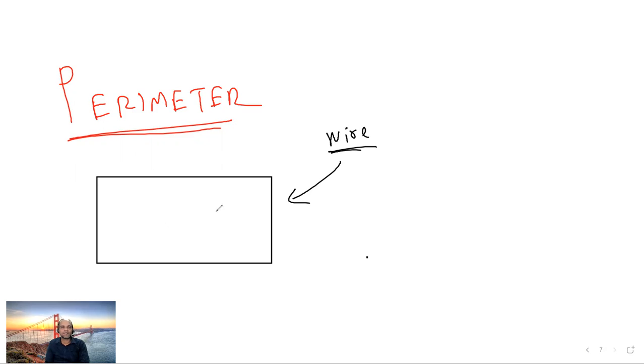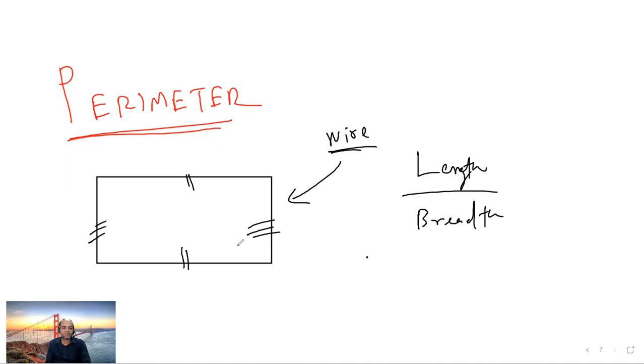In this region we have got two things. What is that? We have got length and we have got breadth. What do you mean by length and breadth? Let us take, it has four sides. Out of this, these two sides are identical, and these two sides are identical. Among these two, whose length is more? That is called length.